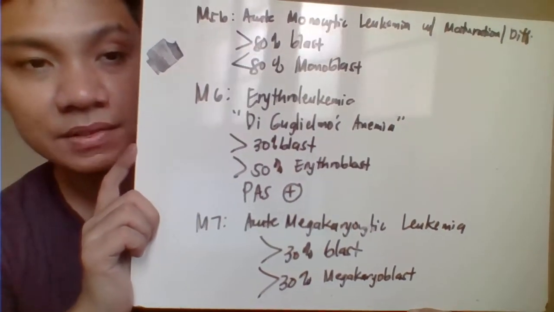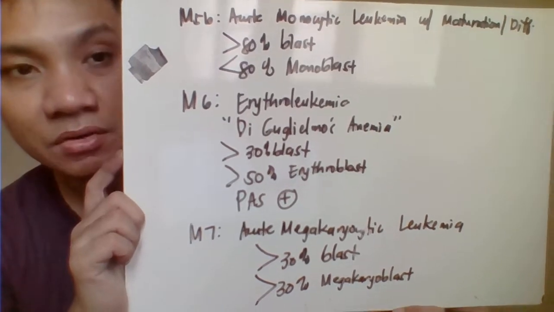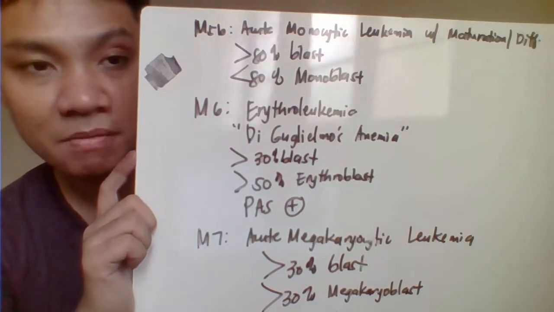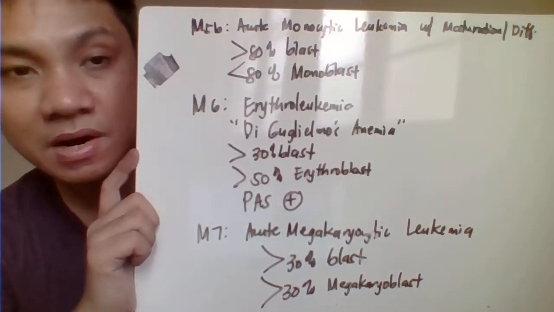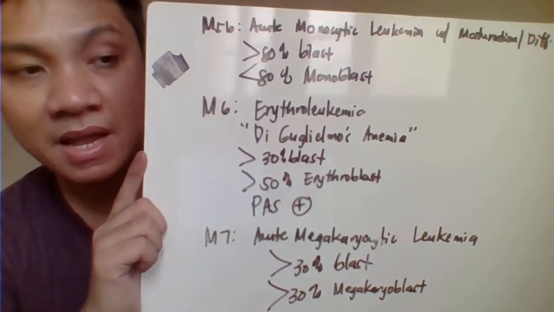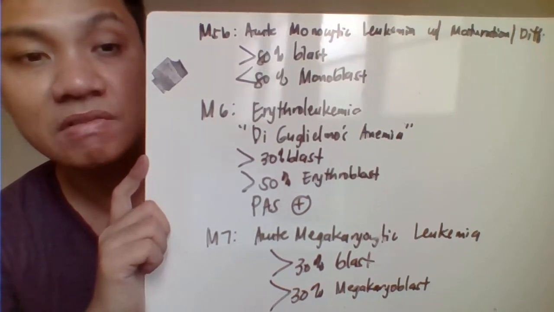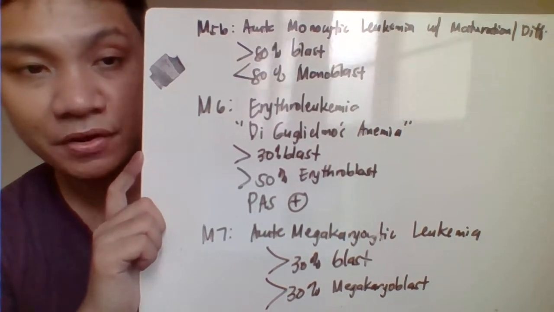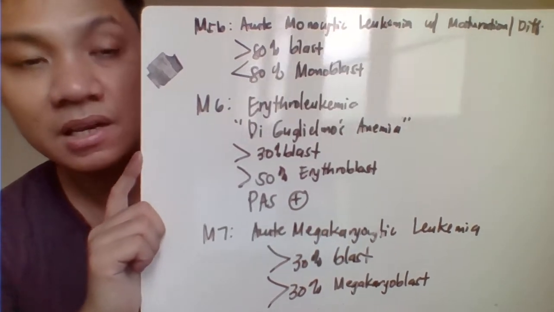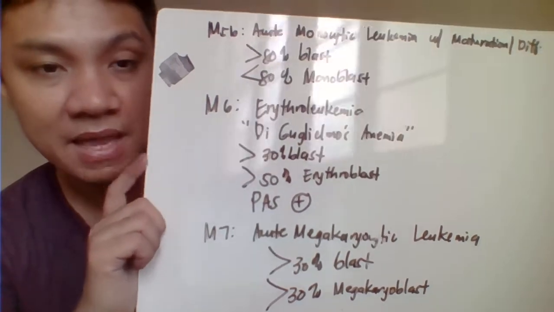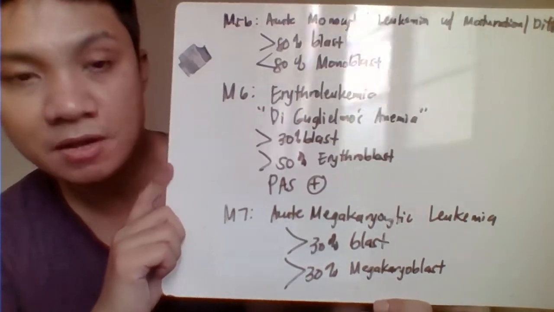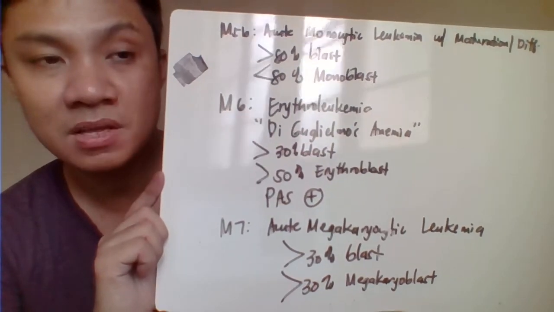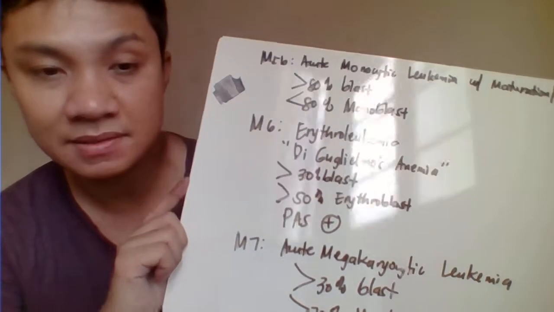M5B is your acute monocytic leukemia with maturation differentiation, characterized by more than 80% monocytic cells and more than 80% are your monoblasts. M6 is your erythroleukemia, characterized by more than 30% blasts and more than 50% are erythroblasts. It is characterized by PAS positive or periodic acid-Schiff positive. Another name for that is Di Guglielmo anemia. M7 is your acute megakaryocytic leukemia, characterized by more than 30% blasts and more than 30% are megakaryoblasts.